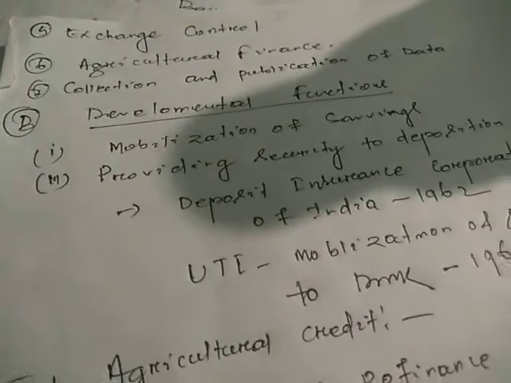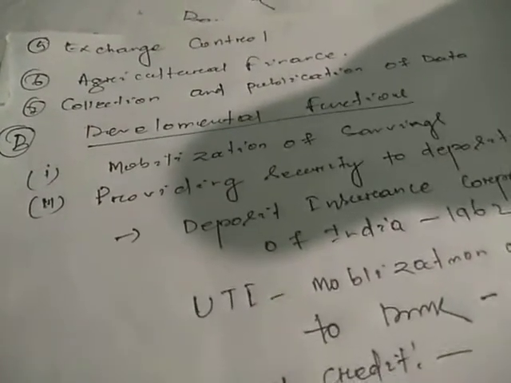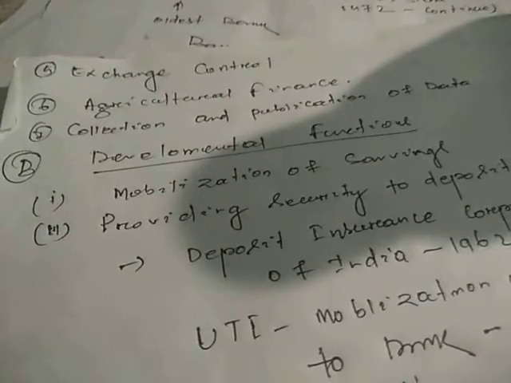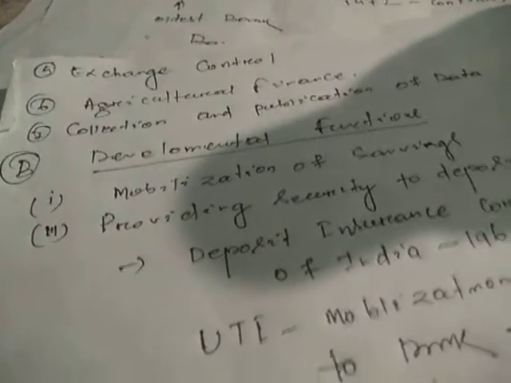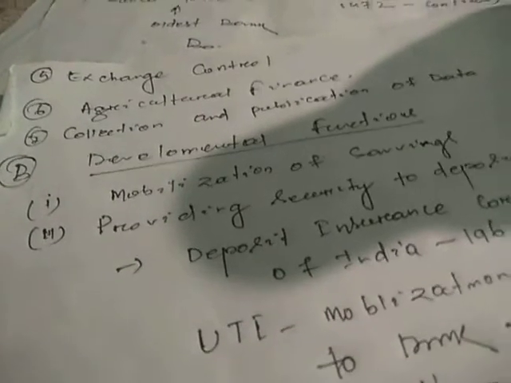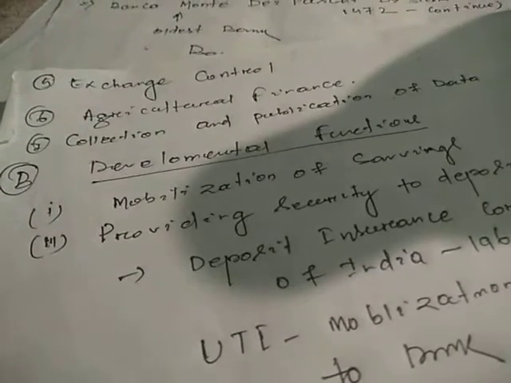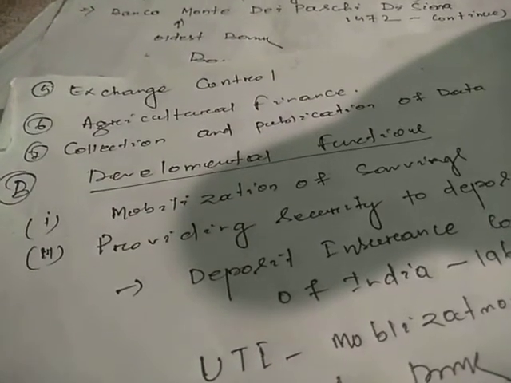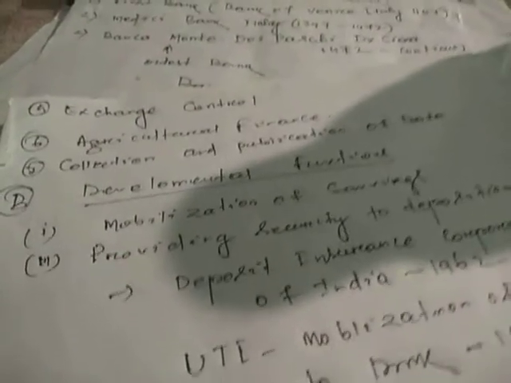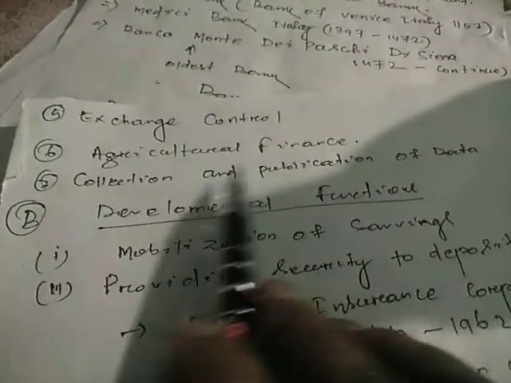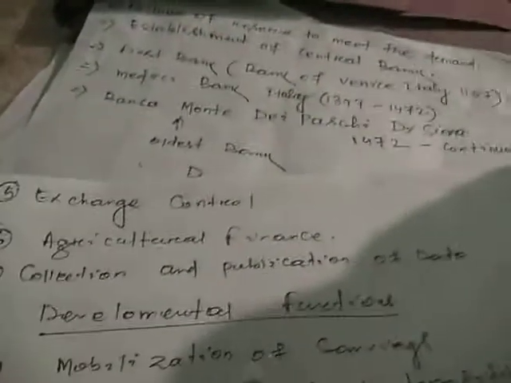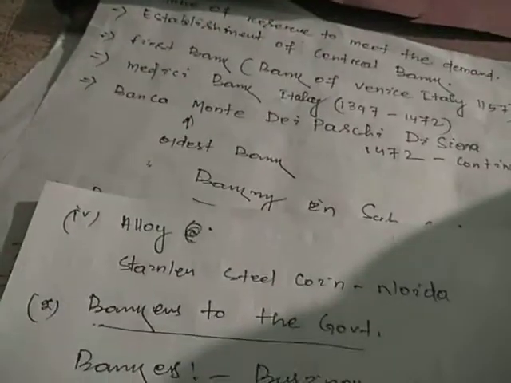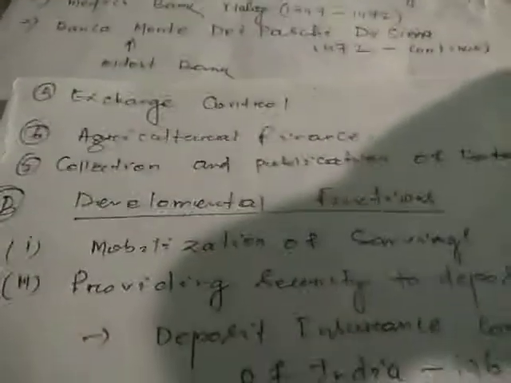Then comes collection and publication of data. Whatever data is published at different times depends upon the RBI. Data means what? There are different banking concepts, banking data. What is the interest rate? What is the repo rate? What is the time period of the deposited amount? Everything is there. That depends upon the RBI also, the collection and publication of data. This is the general function. First one is the general function. Next come to the developmental functions. The second main part is the developmental function.